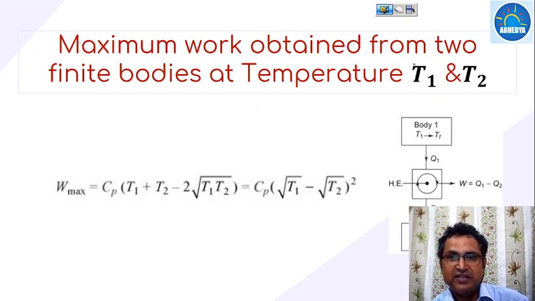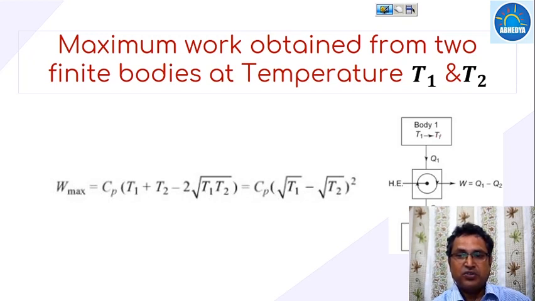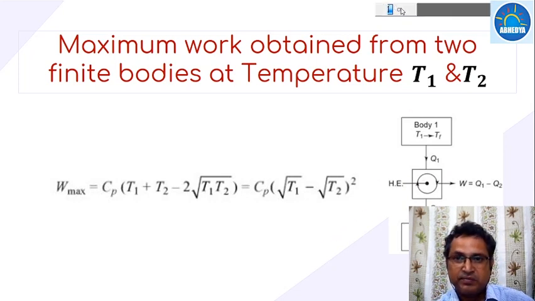Okay, so this is again a very important one, and many times the question has been directly asked. We have to calculate the maximum amount of work which will be received if two bodies 1 and 2 are working. A heat engine is working in between these two bodies, and the temperature of body 1 will change from T1 to Tf, and the temperature of body 2 changes from T2 to Tf. We have to find out how much is the maximum work that can be obtained.